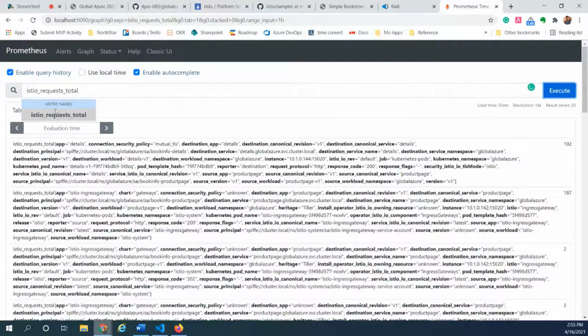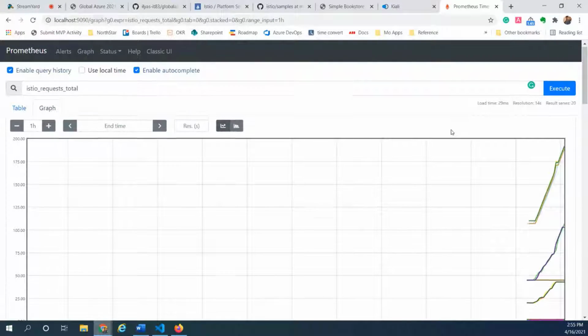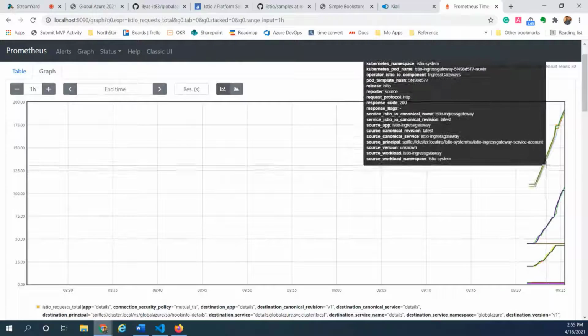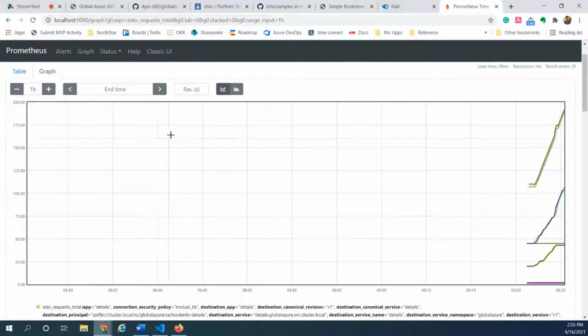Here we could see the metrics that are coming in. Right, so all these requests would greatly help us to visualize how the system is performing now, how many requests are coming in, a lot of parameters that we could evaluate and verify, right?